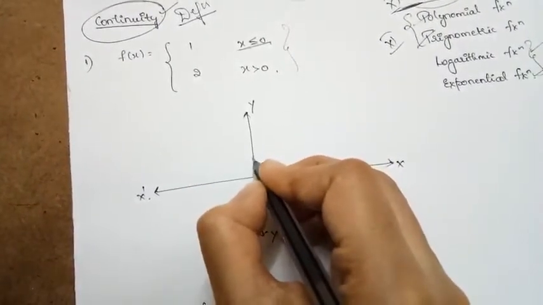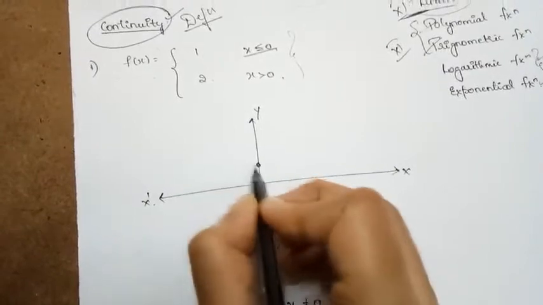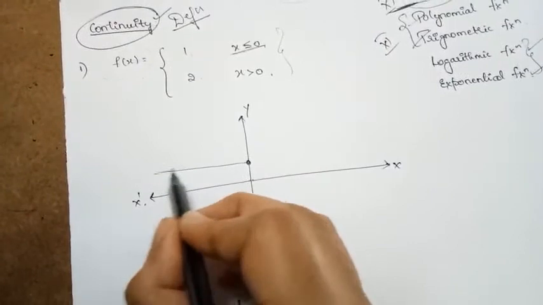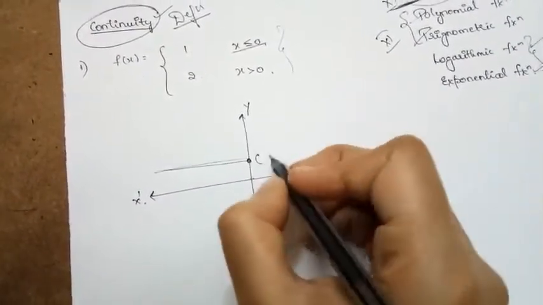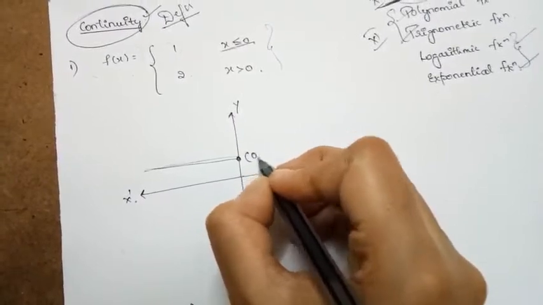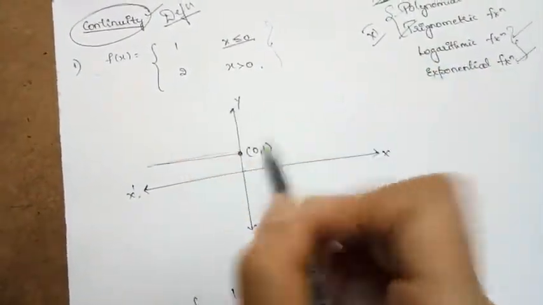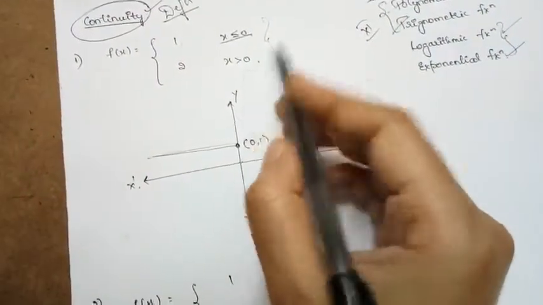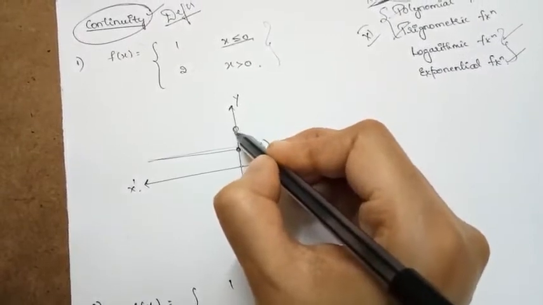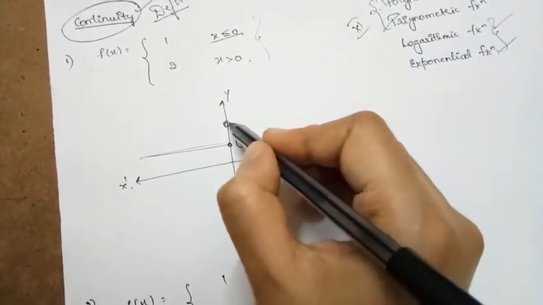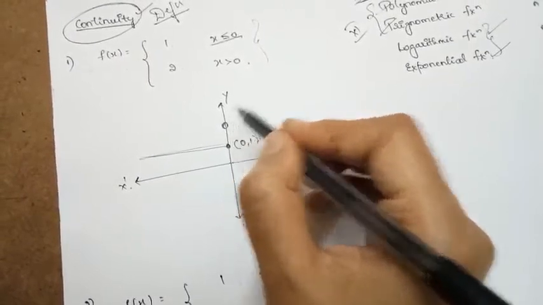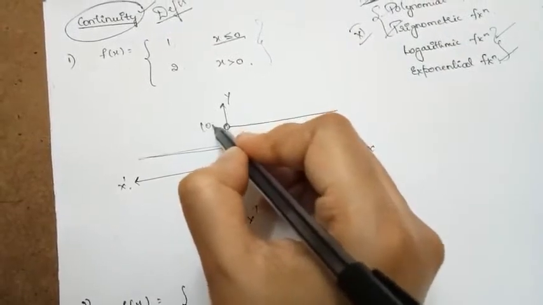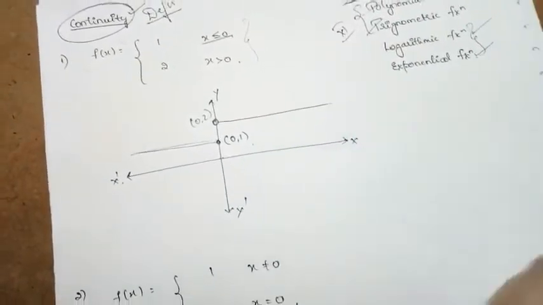Including this point, for all values of x less than 0, the value of the function is equal to 1, and this point is obviously (0, 1). And for x greater than 0, the point 0 is not included, so I made a hollow node here. For x greater than 0, it is 2, and this point is (0, 2). So this will be the graph.